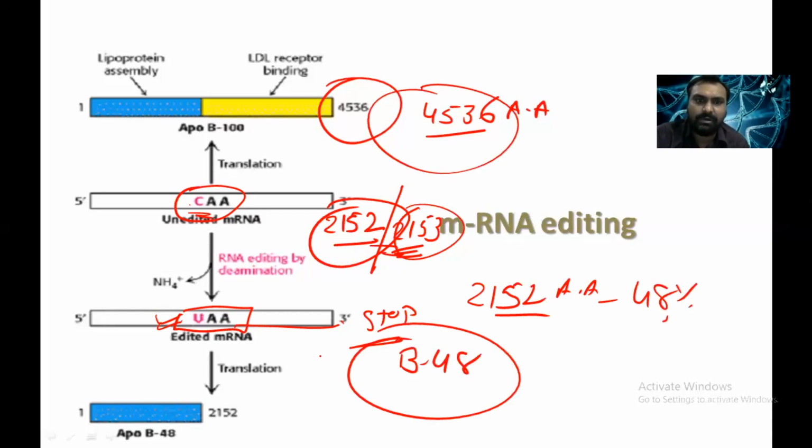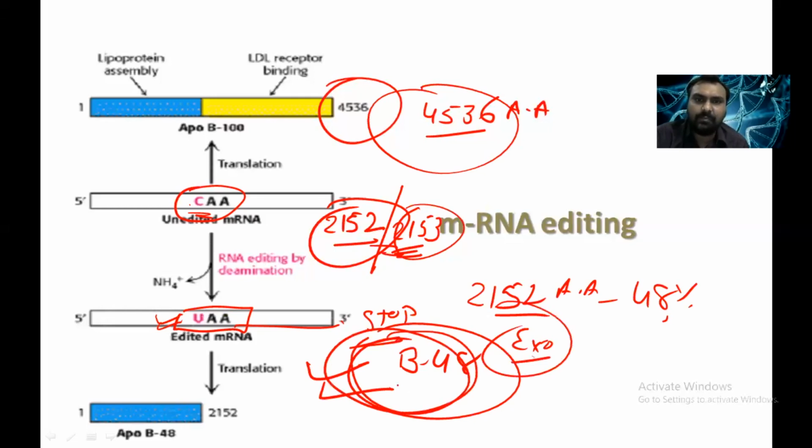ApoB48 is an important apoprotein for exogenous lipid transport. Whatever dietary lipids we have taken bind with ApoB48 in the intestine, and ultimately chylomicron is synthesized and taken up by the lymphatic system. So that is a type of mRNA editing.